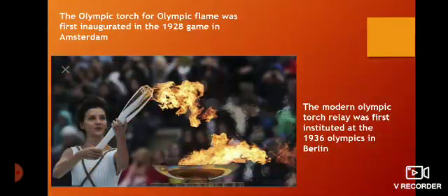Now let us see something about the Olympic torch. The Olympic torch for the Olympic flame was first inaugurated in the 1928 games in Amsterdam. And the modern Olympic torch relay was first instituted at the 1936 Olympics in Berlin.